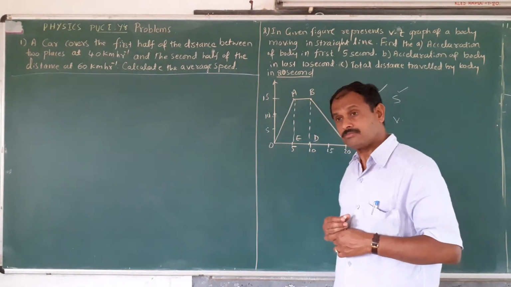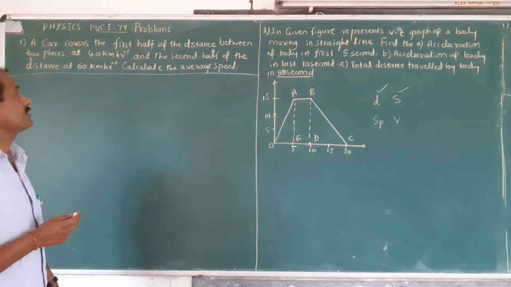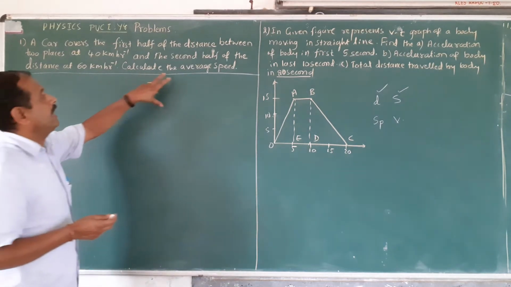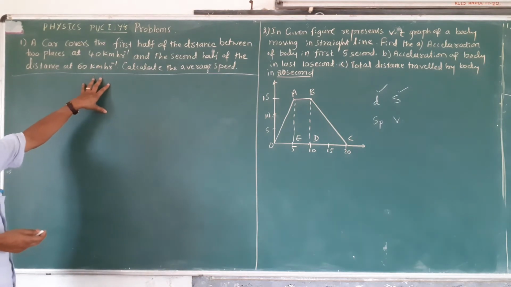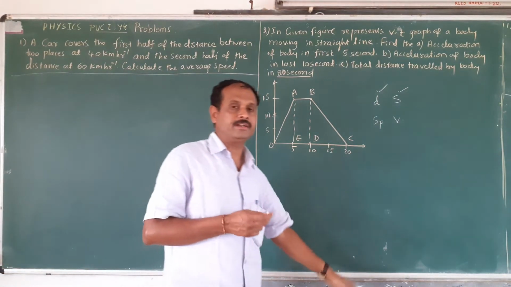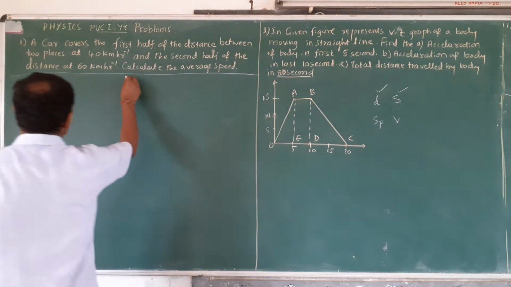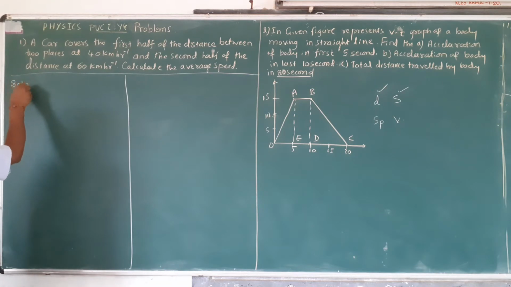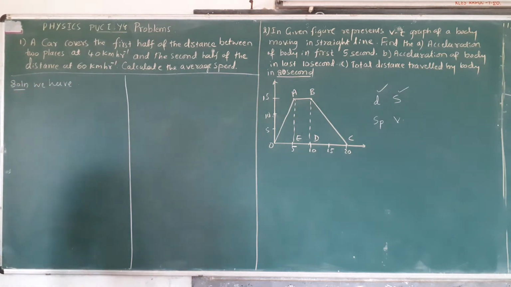Now, a car covers the first half of the distance between two places at 40 km per hour, and the second half of the distance at 60 km per hour. Calculate the average speed. You see here, there are two speeds. Now I have to take the distance. What are the given data that I have to write down first?